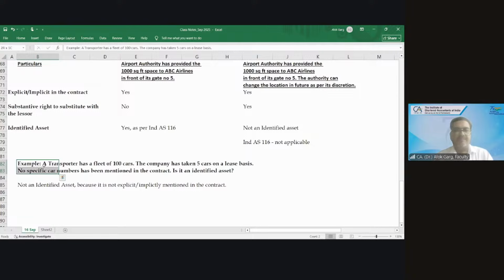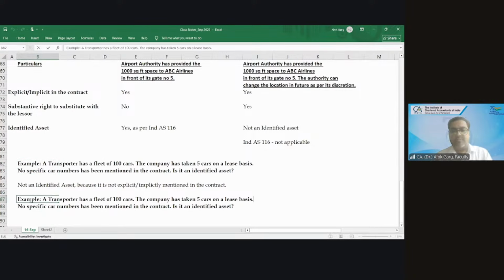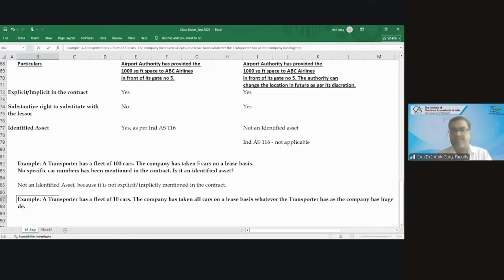Second example. A transporter has 10 cars. The company has taken all cars on a lease basis, whatever the transporter has, as the company has huge demand of vehicles.